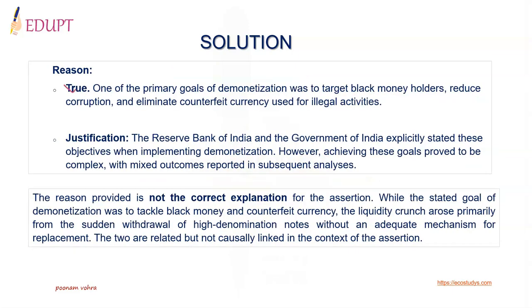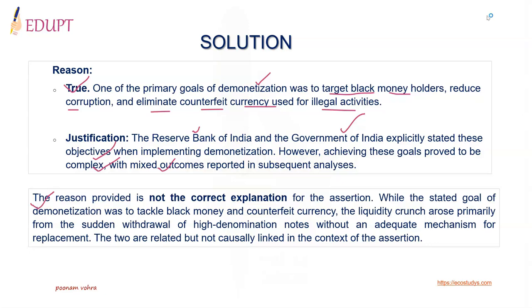Reasoning statement is also true because one of the primary goals of demonetization was to target black money holders, reduce corruption, and eliminate counterfeit currency used for illegal activities. RBI and Government of India explicitly stated these objectives when implementing demonetization. However, achieving these goals proved to be complex with mixed outcomes reported in subsequent analysis. So this statement provides the justification of the goal of demonetization.